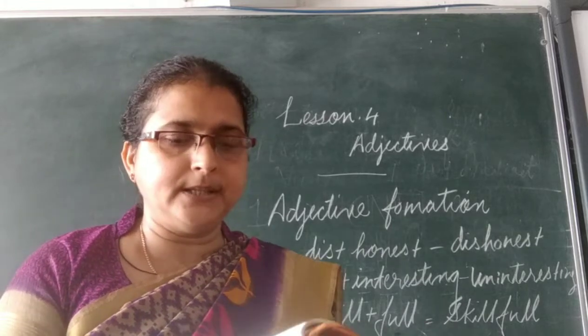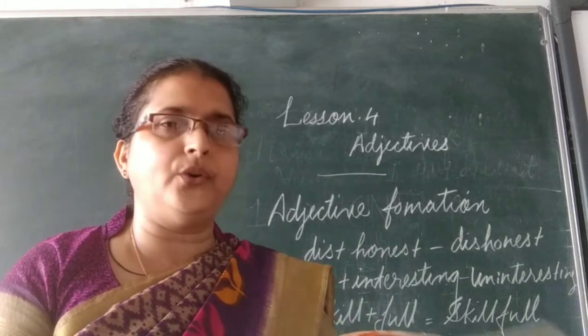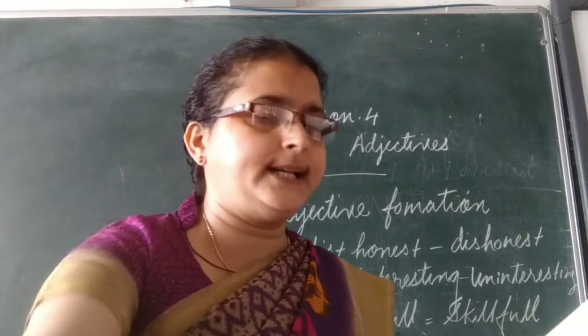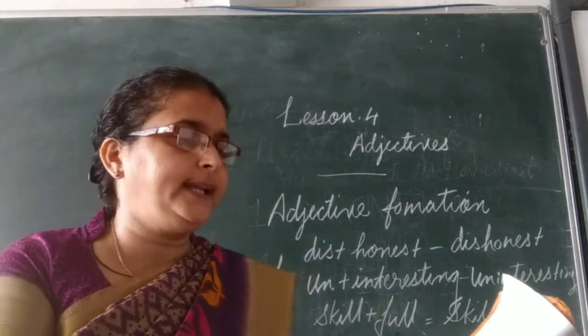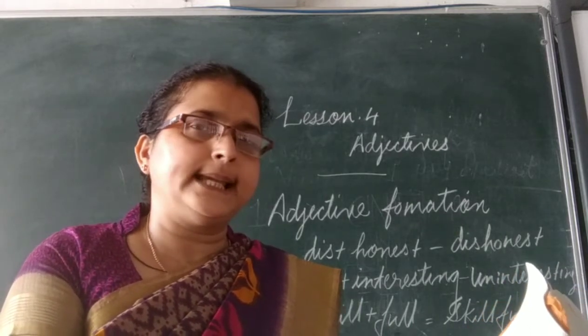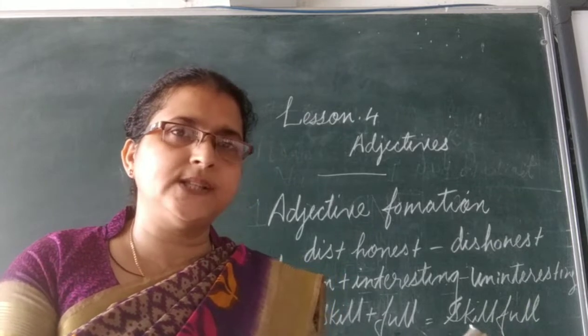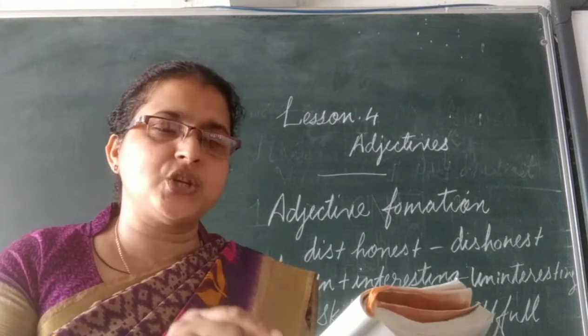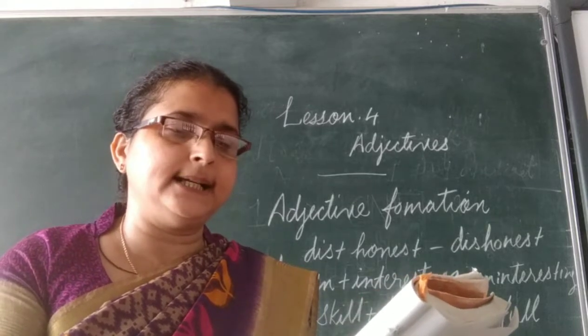So on page number 34, the order of the adjectives is written. What is the order of the adjectives? The first one is quantity or number. Second is opinion. Third is size. And fourth is age. Fifth one is shape. Sixth is color.